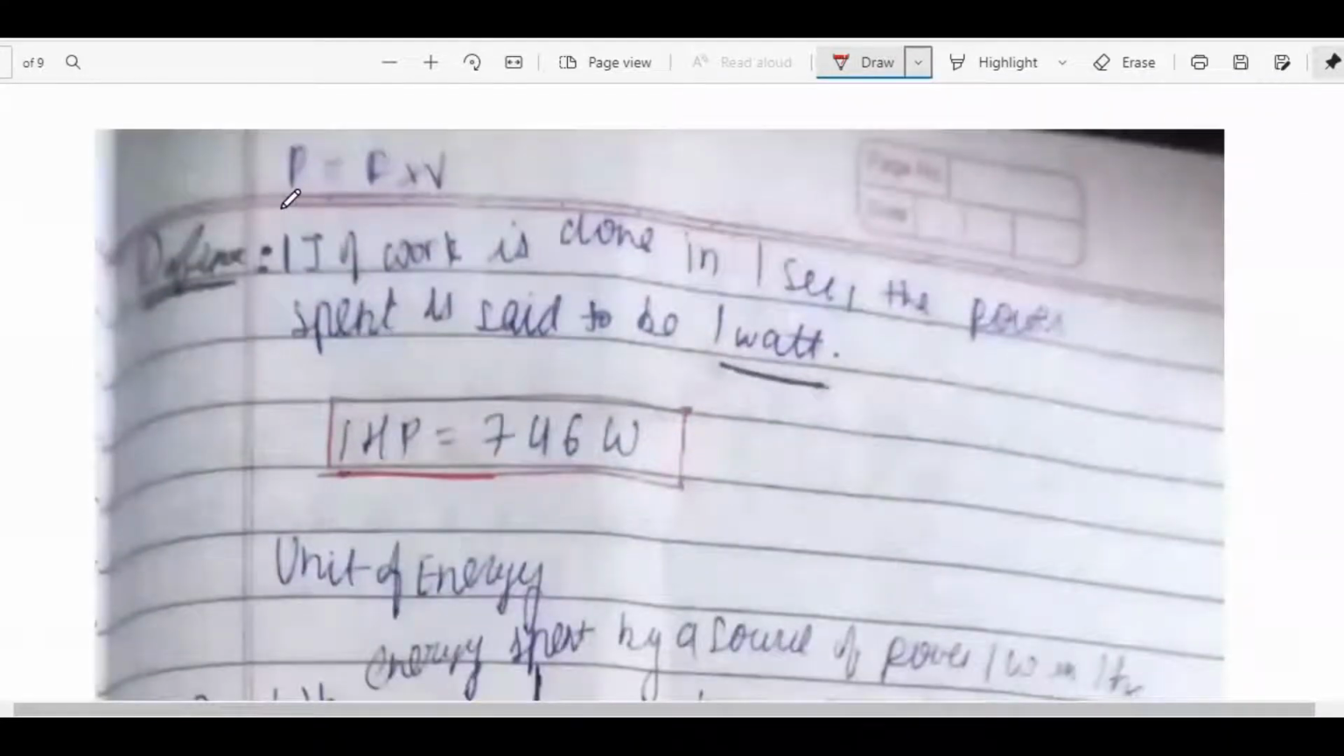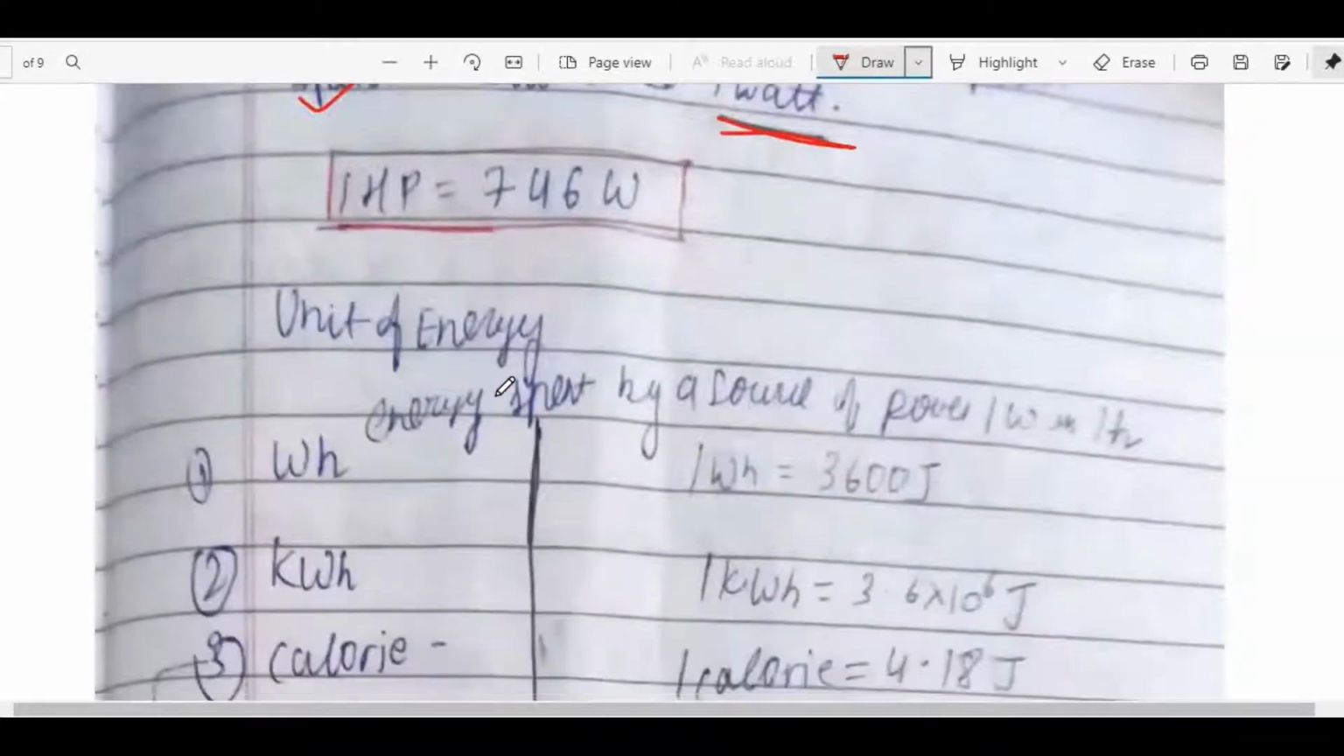So we know that power is equal to force into velocity. Let's define power. What is power? Power is said to be 1 watt. This is the definition which we have to define: when 1 joule of work is done in 1 second, the power spent is said to be 1 watt. One important question: what is 1 horsepower? It is equal to 746 watt.